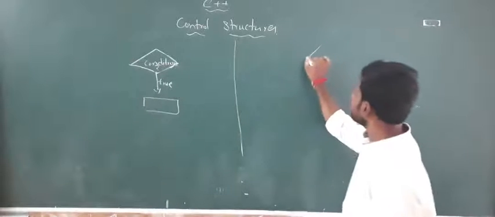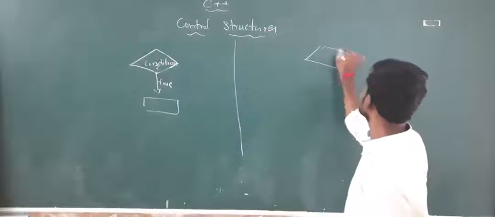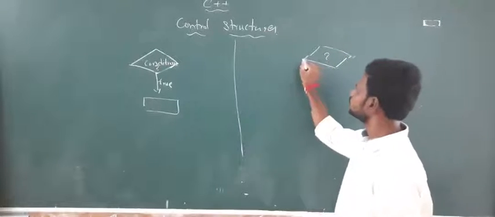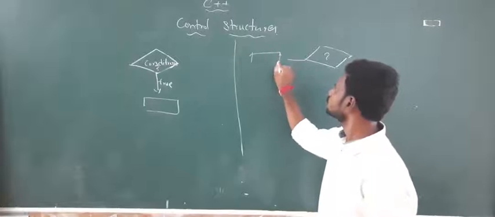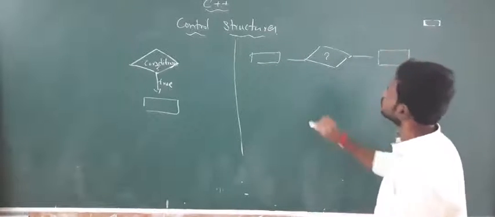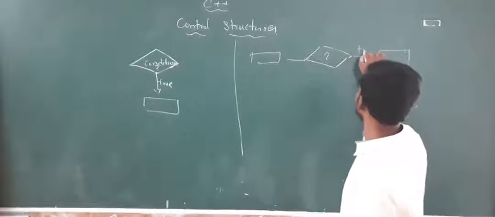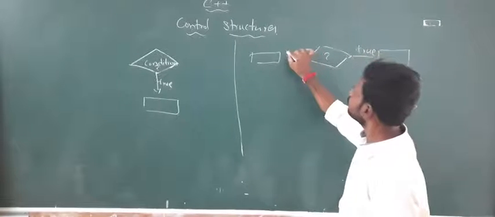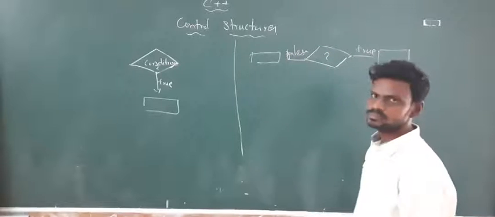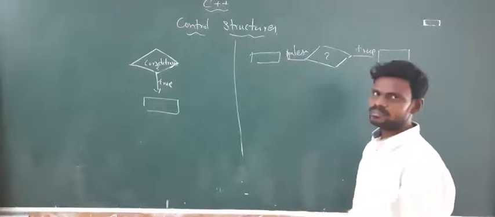But when it is if else, there will be a condition. If the condition is true, do this. If the condition is false, do this. Then go with the remaining part.